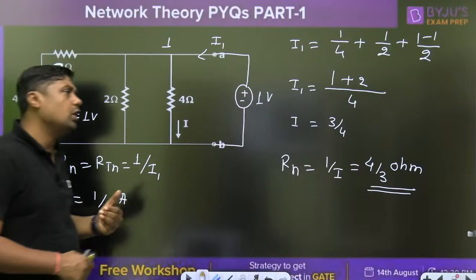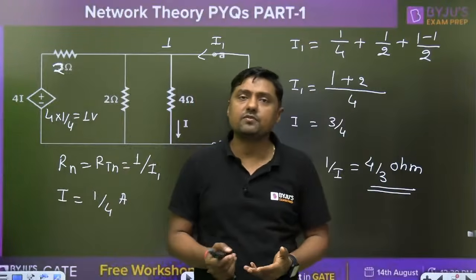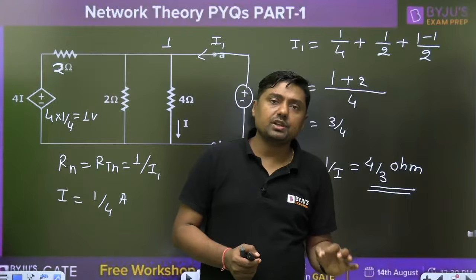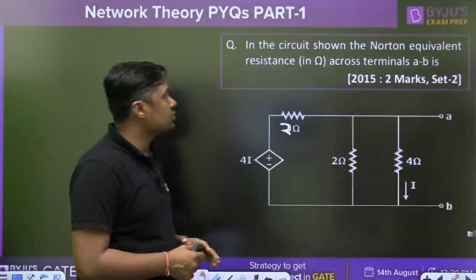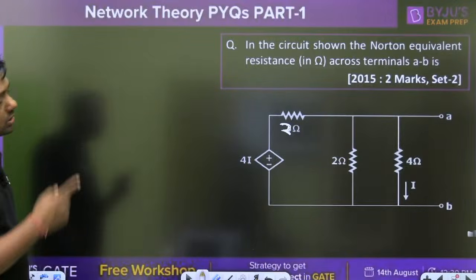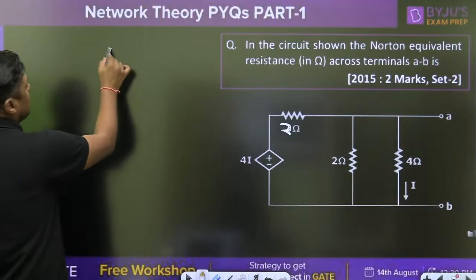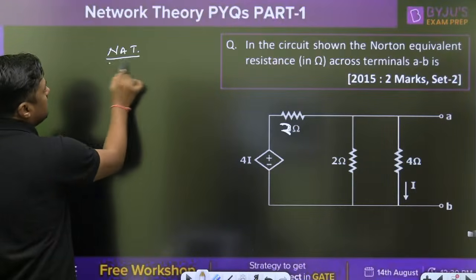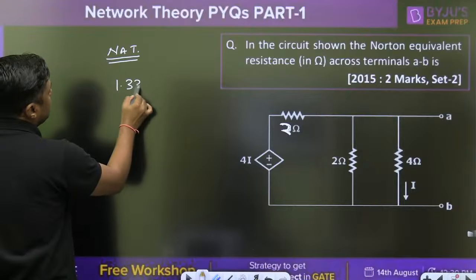4 by 3 means what? 1.33 ohm. Up to 2 decimal places if it is asked, 1.33 ohm you can write as the answer for this question. Right? Because it is a NAT type question, numerical answer type question, up to 2 decimal places means 1.33 ohm.